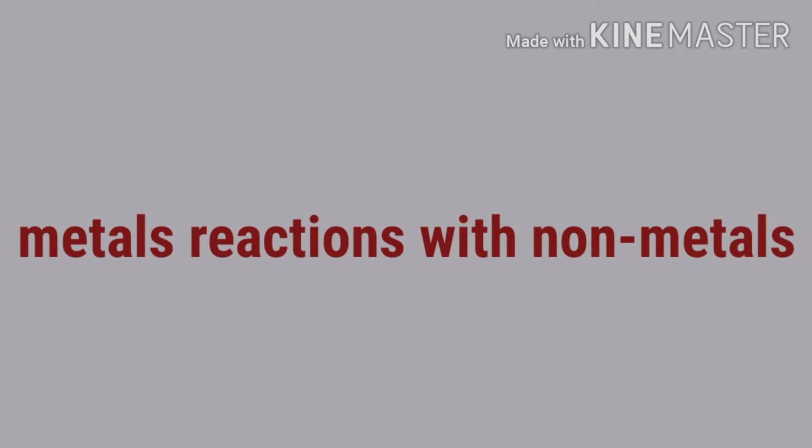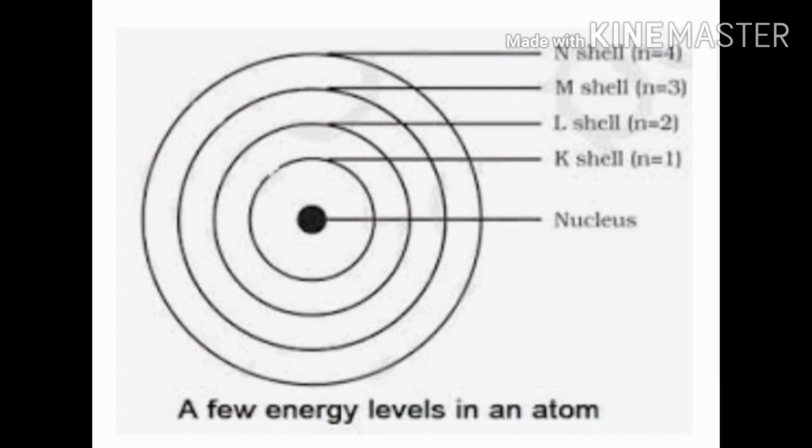Let us first revise the energy level diagram of the atom. This you have studied in your ninth class. The center black dot, as you can see in this figure, is the nucleus. We had also learned that the nucleus is the place where the protons, positively charged subatomic particles, and neutrons, the neutral subatomic particles, are present.